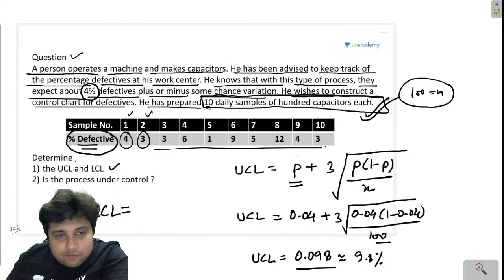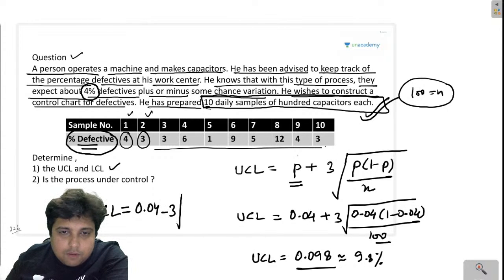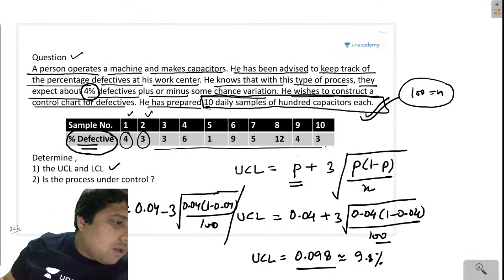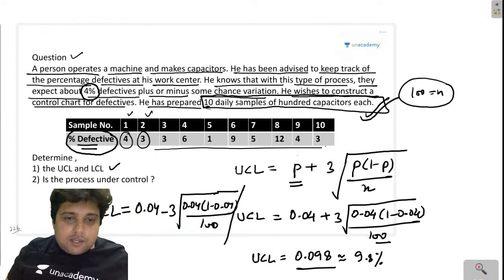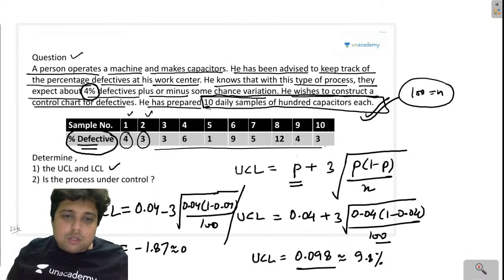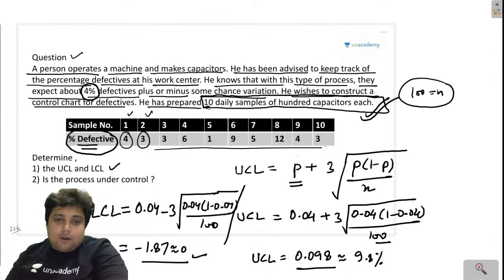So, lower control limit is what? 0.04 minus 3 times root over 0.04 times (1 minus 0.04) by 100, right? So this is coming out to be minus 1.87. So just consider this as 0. The lower control limit cannot be negative.